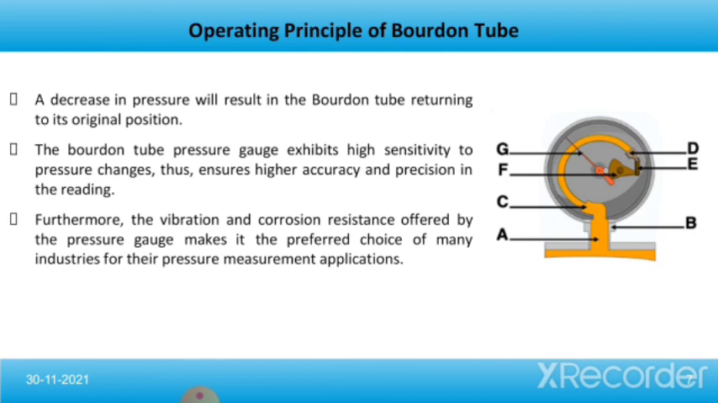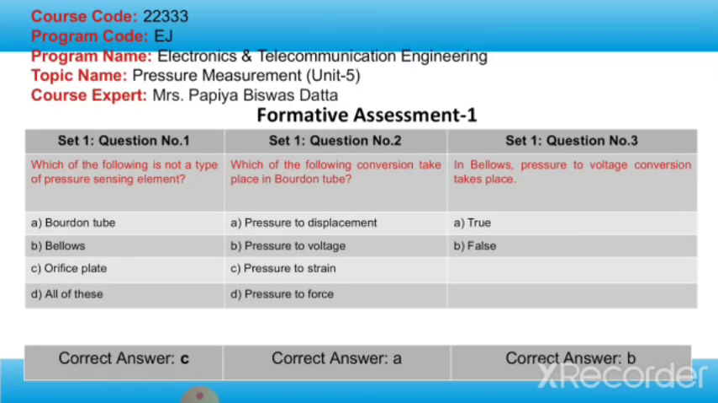Now, let us take a minute and try to answer this question. Which of the following is not a type of pressure sensing element? Which of the following conversion takes place in Bourdon tube and in bellows? Pressure to voltage conversion takes place, whether it is true or false.